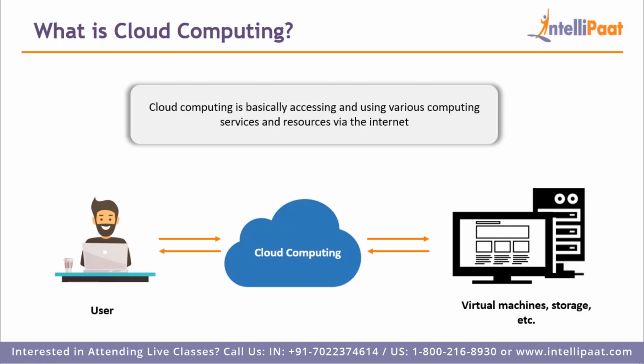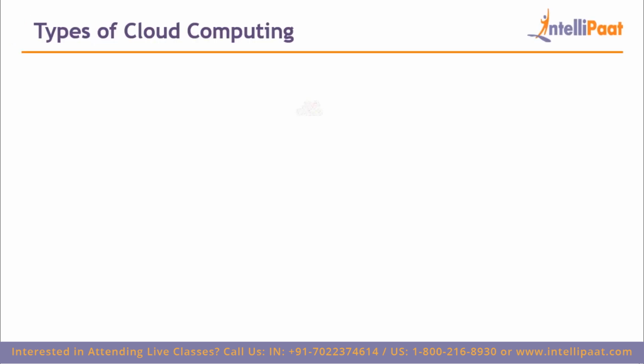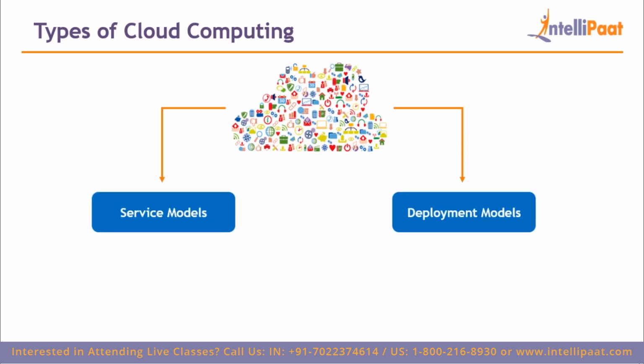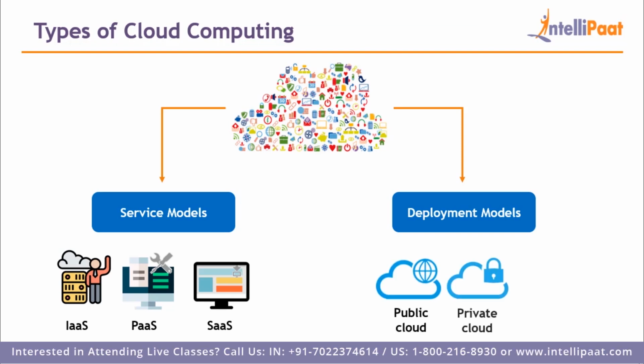Alright, so now that we know why do we need cloud computing and what is cloud computing, let's move forward and learn about the various cloud computing models or the types of cloud computing. So in cloud computing, we basically have two cloud computing models. First is service models, and then we have deployment models. Now these models also have further categories. In service models, we have infrastructure as a service, platform as a service, and software as a service. Whereas in deployment models, we have public cloud, private cloud, and hybrid cloud.